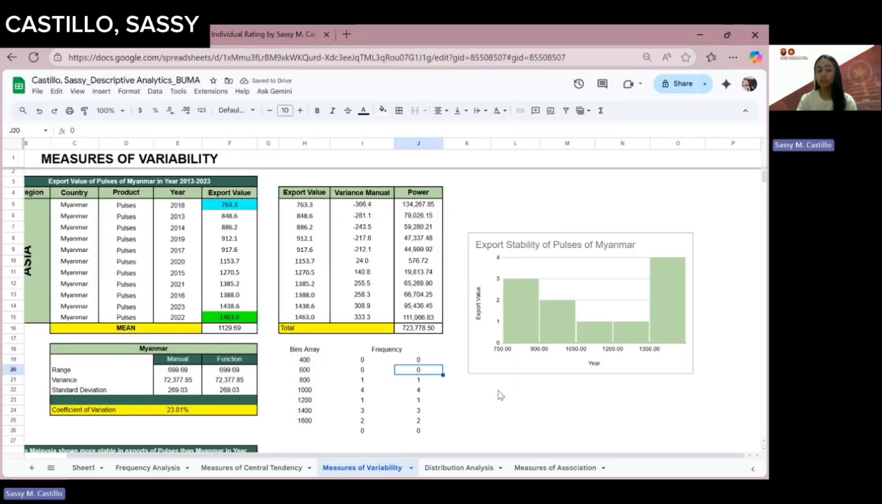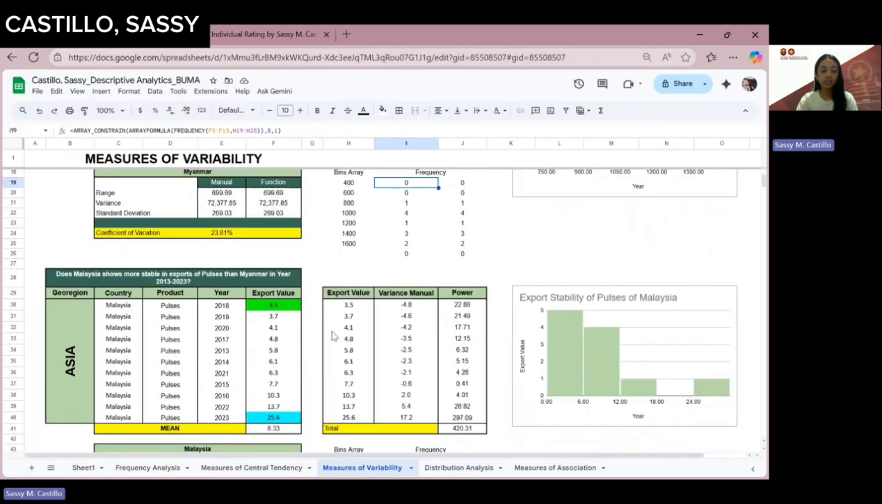So I made a histogram representation of our expert value of pulses of Nagnor in 2013-2023. And as you can see here, the expert value ranging from 750 to 900 has a count of 3, while the expert value from 900 to 1050 is only 2, which is correct, and 1050 to 1200 is only 1, and then 1200 to 1350 is only 1, which is right here. But 1350 and above is 4, which shows that our expectability is correct.